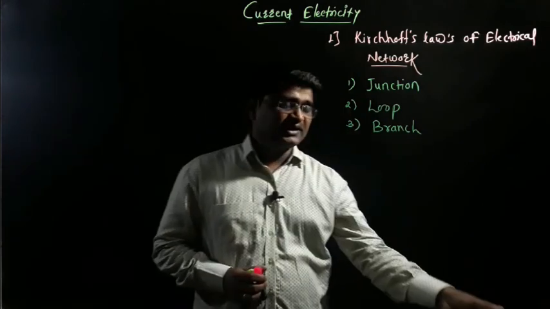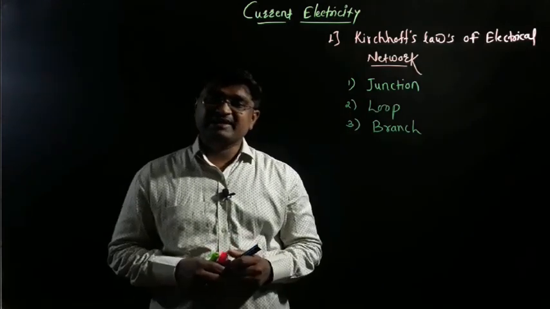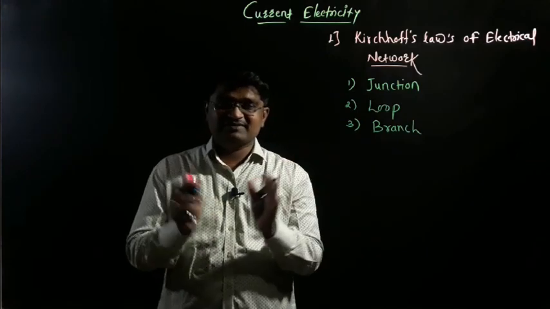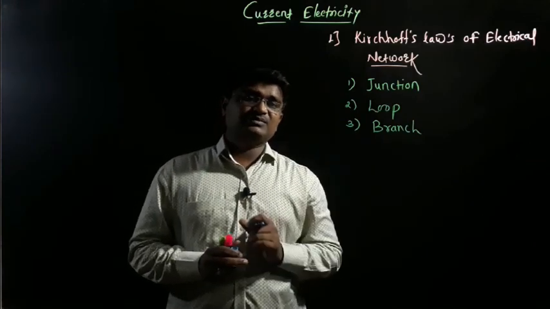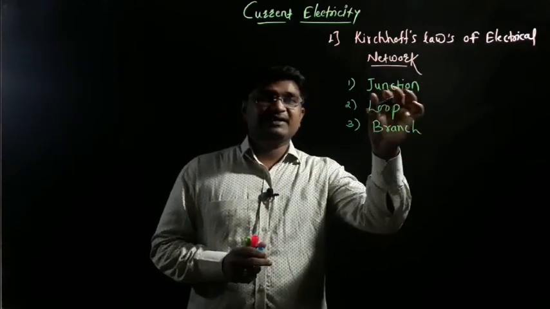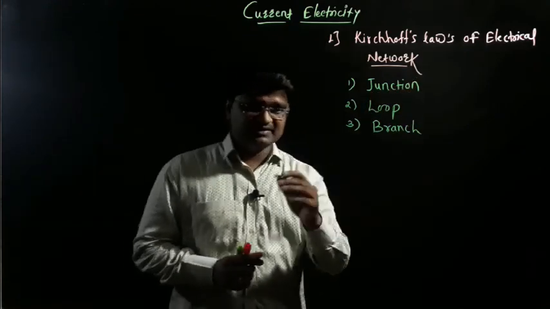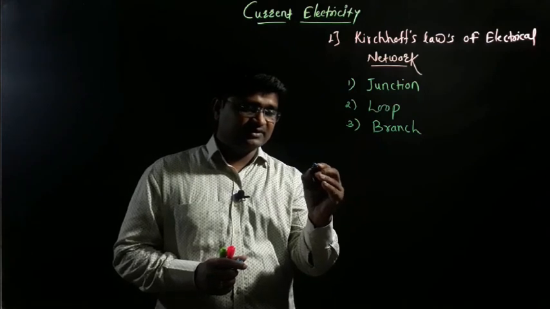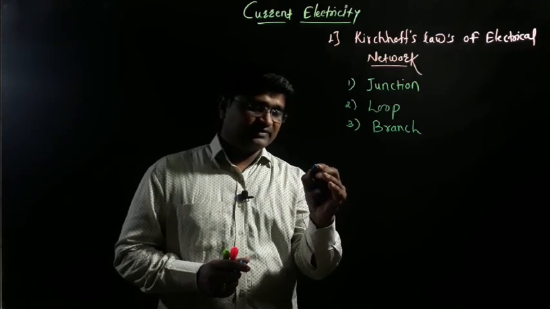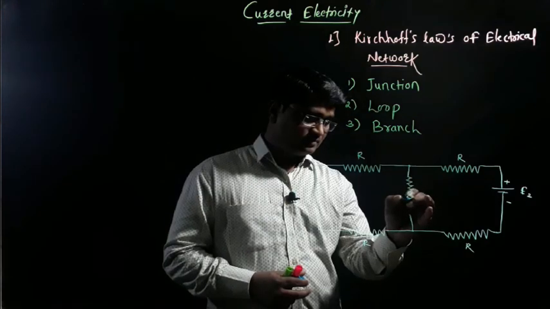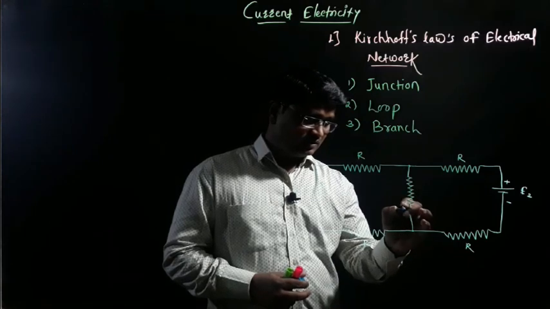We discuss them with a simple circuit diagram. First of all we draw a simple circuit diagram, and with the help of this diagram we try to understand what is a junction, what is a loop and what is a branch. So let's see here, we can draw an electrical network. Any one electric network we can draw here through the cell.